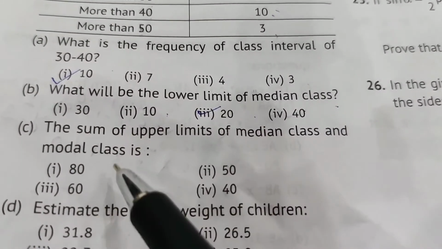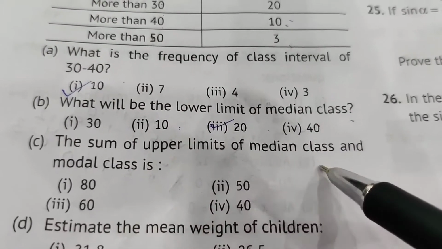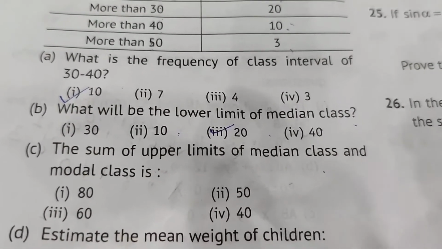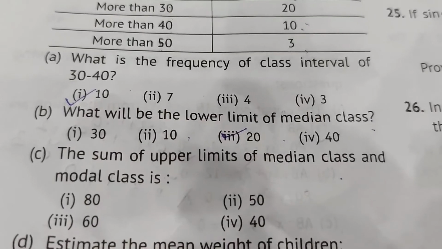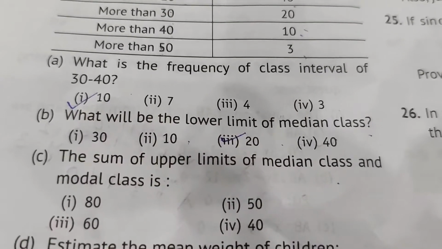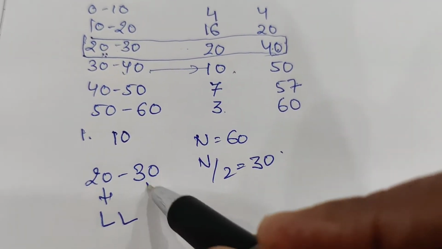Okay. Next, the sum of the upper limits of median class and the modal class. The upper limit of median class is 30.